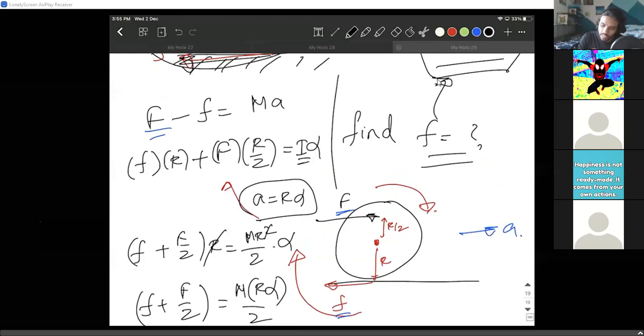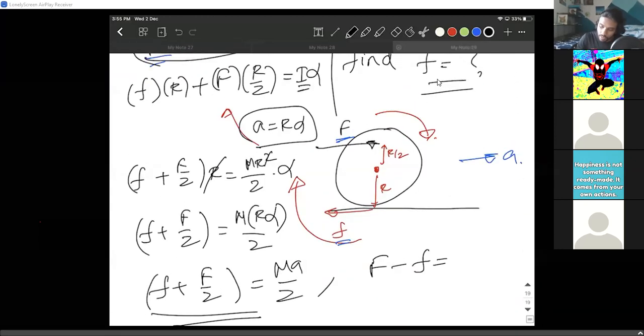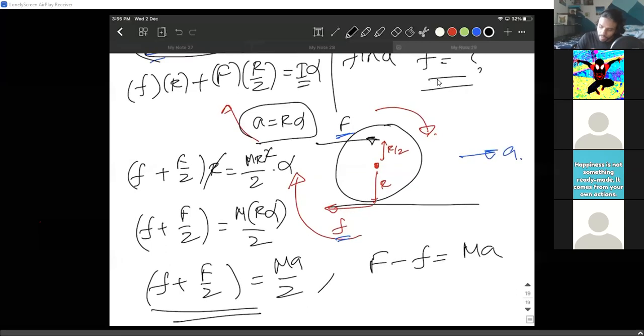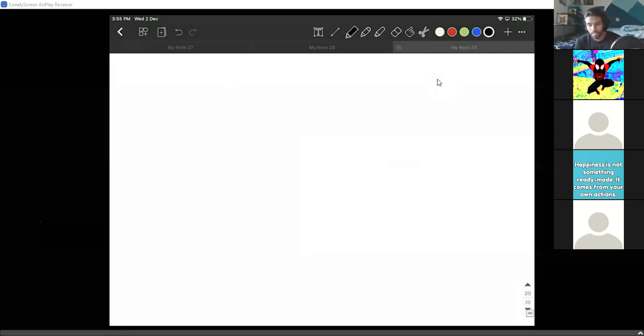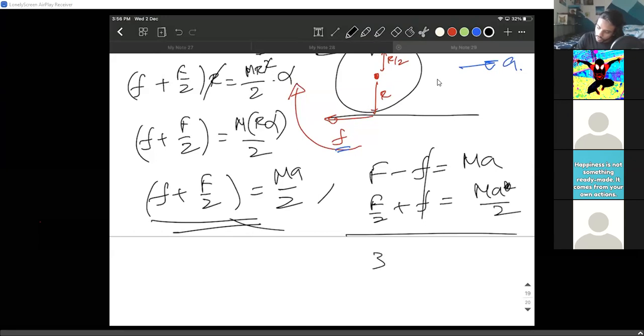We have another equation that is pending right from the beginning: F minus f equals MA. Can you guys solve these two equations? It's a piece of cake right now. There's nothing here to solve. I put it out: F by 2 plus f equals MA by 2. If I add them, 3F by 2 equals 3MA by 2.